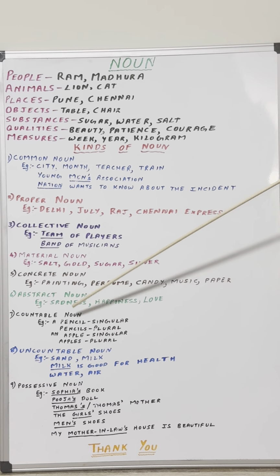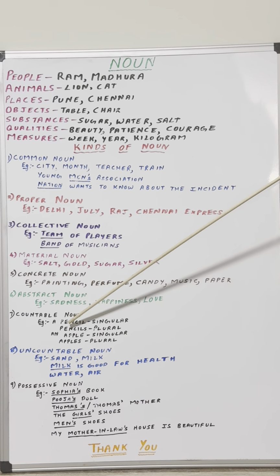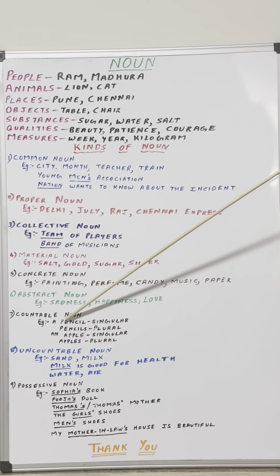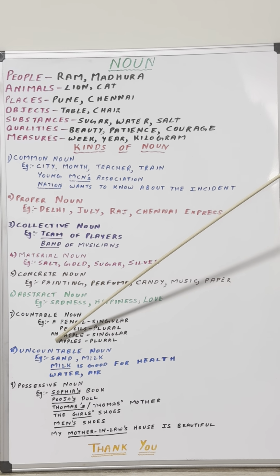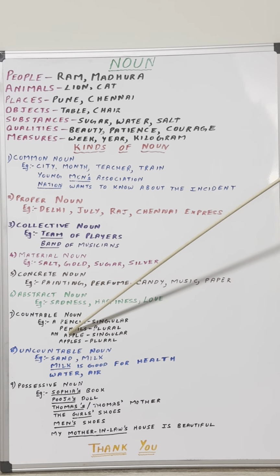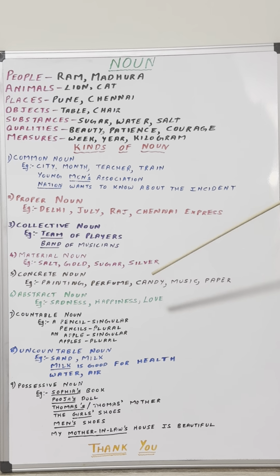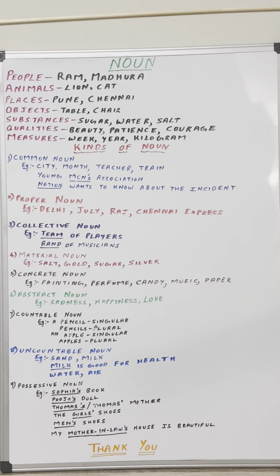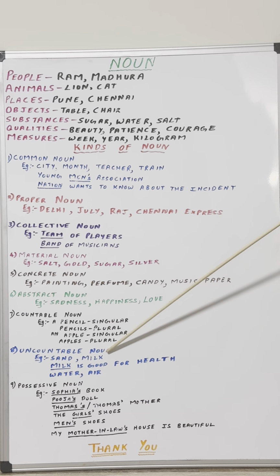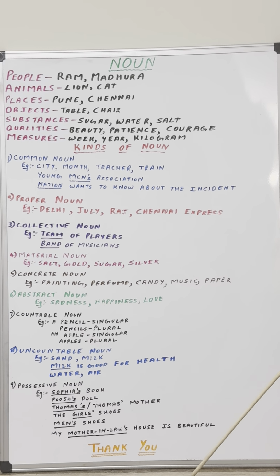Now you add article a when the countable noun has a consonant sound. And you add article an when the countable noun has a vowel sound. So based on that, you decide the article. Clear? And you also have got singular and plural in this countable noun. The next one is uncountable noun. As the name suggests, you cannot count it in numbers. They can only be measured, they can only be weighed, you cannot count it in numbers.